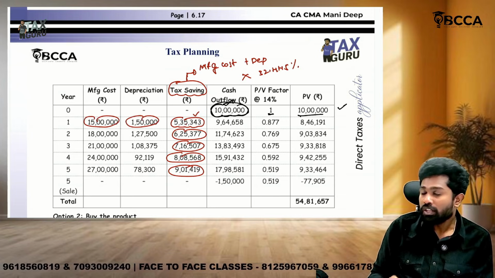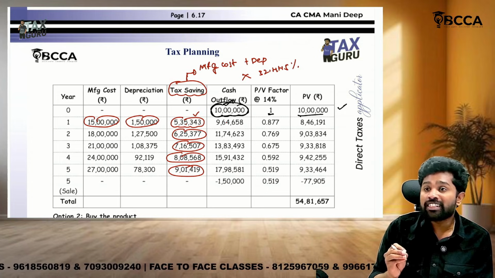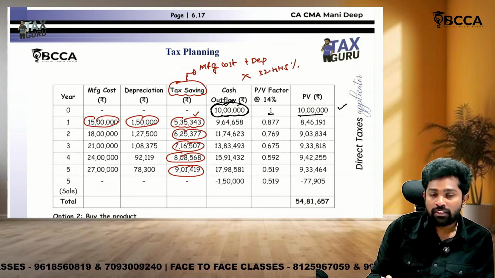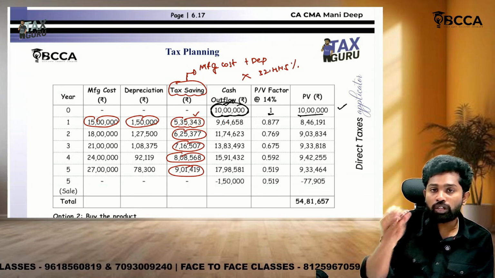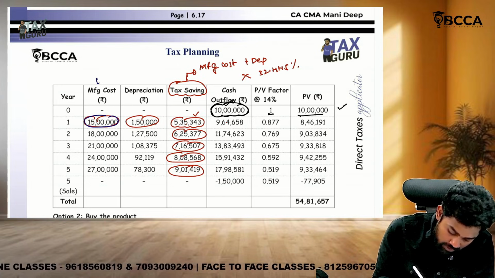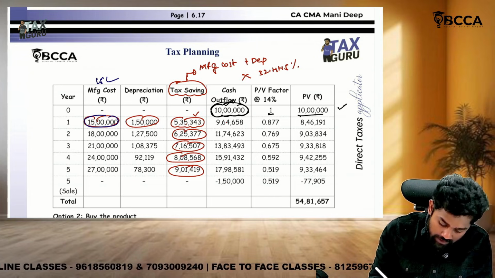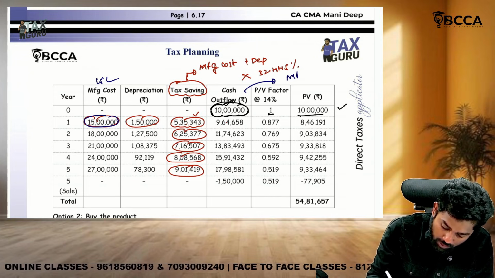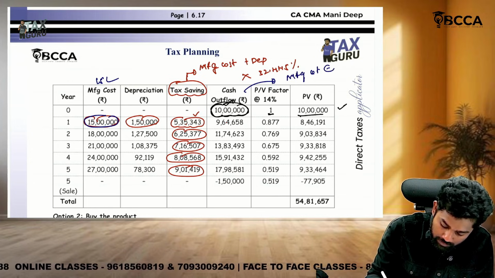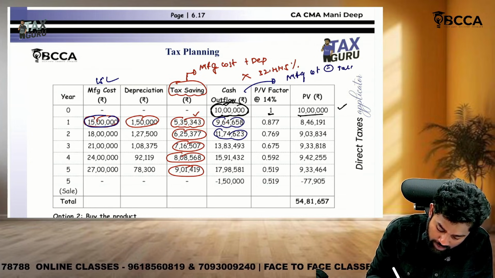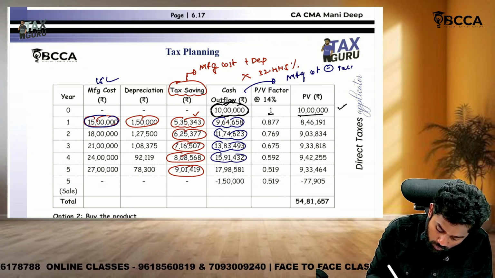Wrong. Why? Depreciation is a non-cash expense. So depreciation is considered only for tax saving, but to find the real cash outflow, depreciation is not considered. So what is the real cash outflow? 15 lakhs minus tax saving 5,35,343. So cash outflow is manufacturing cost minus tax saving, which is 9,64,658. You do this cash outflow calculation for every year.